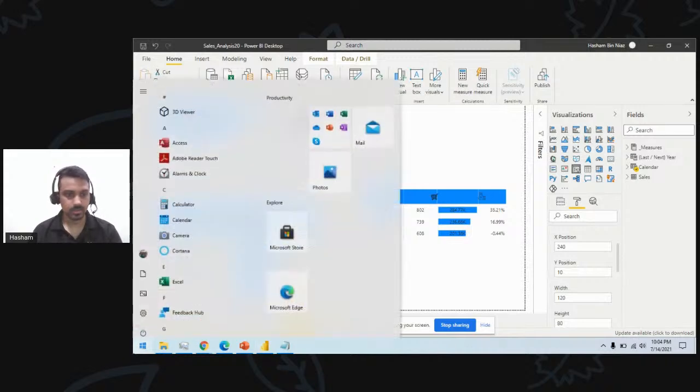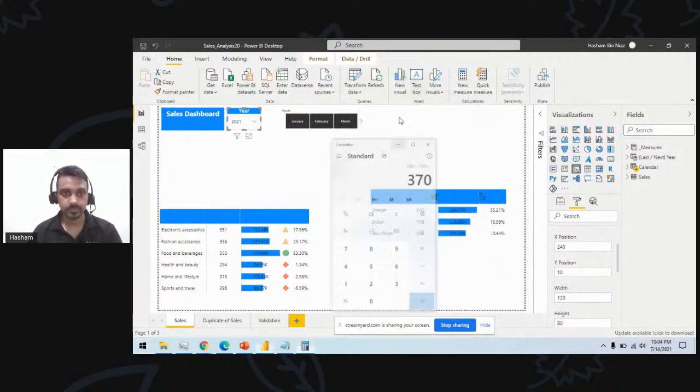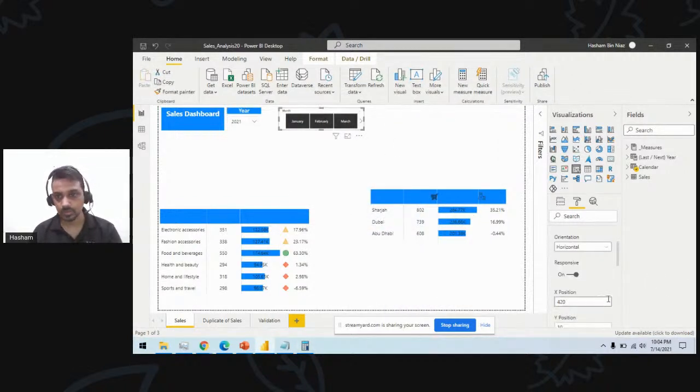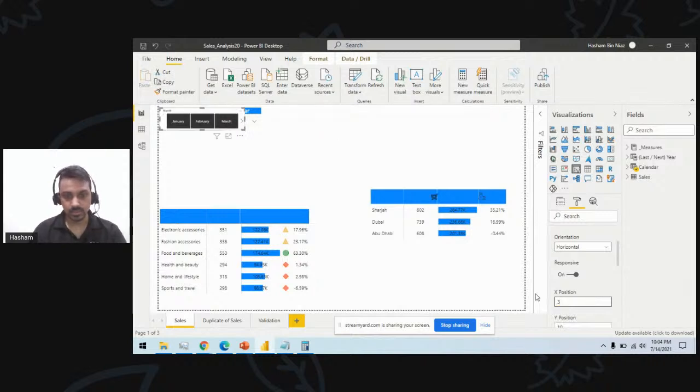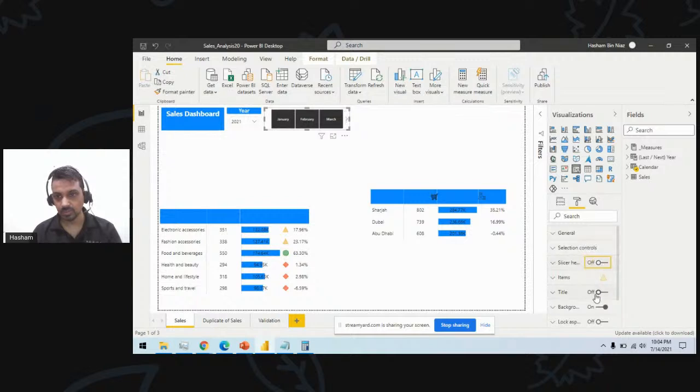So I will do some of the maths here, 370, and I will do the same for this one as well. I will turn off this, and then I have this one available.